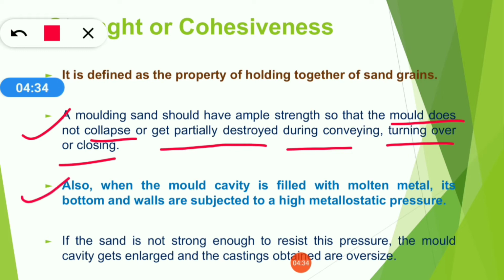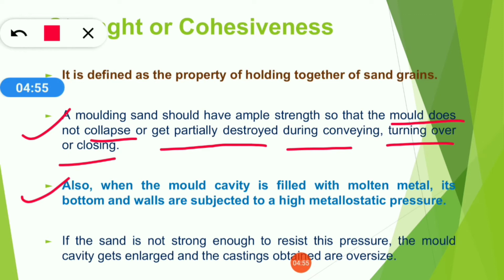Also, when the mold cavity is filled with molten metal, its bottom and walls are subjected to high metallostatic pressure. If it does not resist this metallostatic pressure, then it can be destroyed or damaged. So to avoid this, the strength and cohesiveness should be proper.